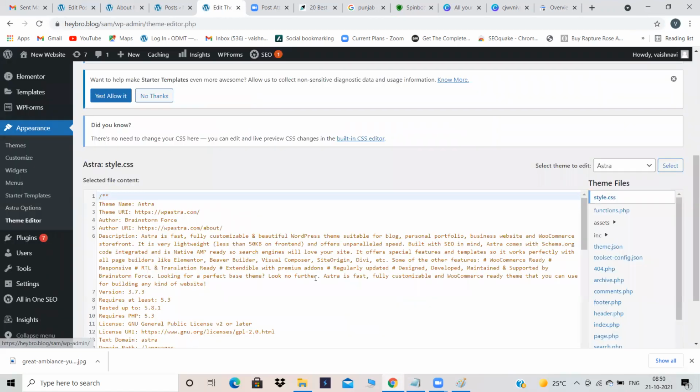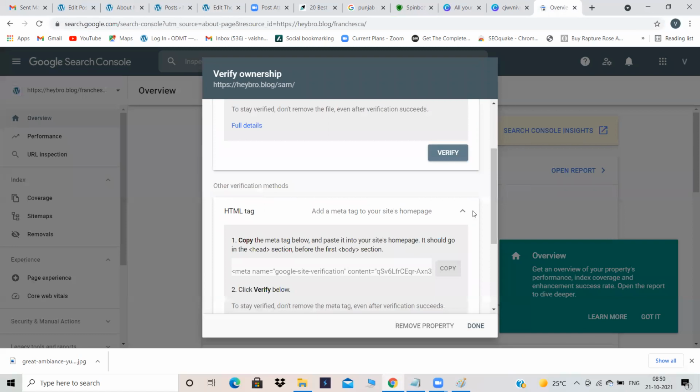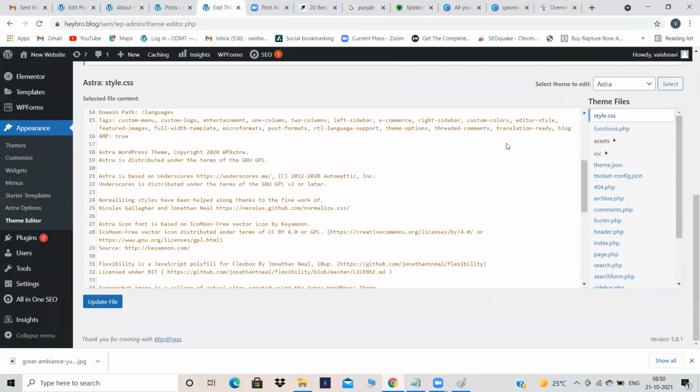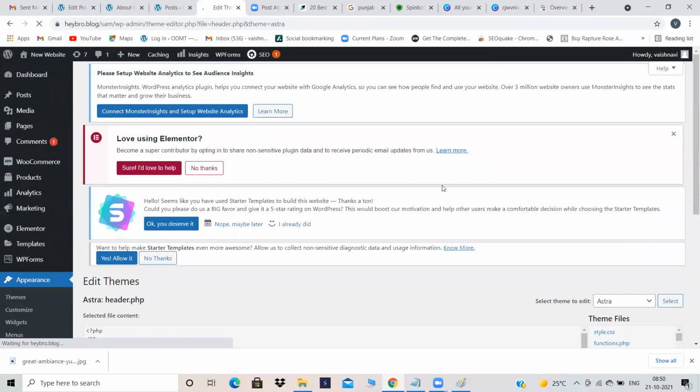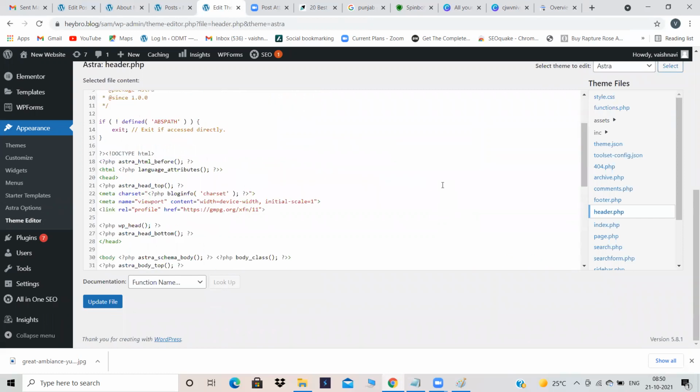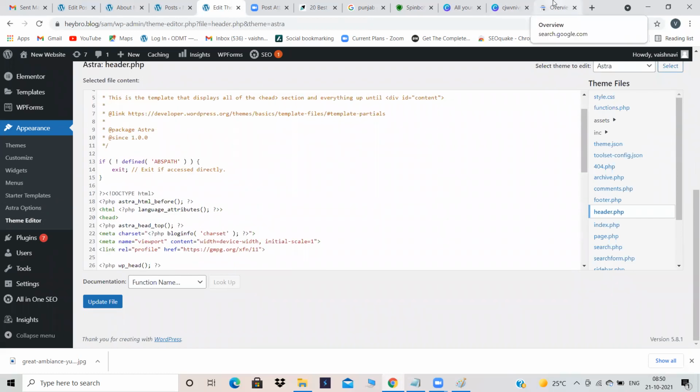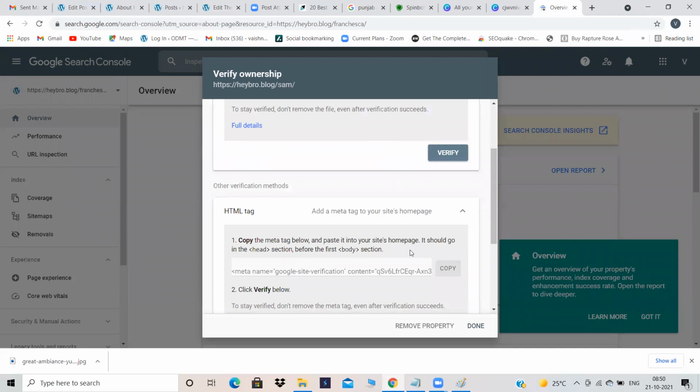Now, what did he tell me over here? Read it. It should go in the head section. So come back over here. What did I do? I went to appearance, then theme editor, then search for header. Header is over here. Click on header. Then what is the next thing? It should go in the head section before the first body section. Then come back.